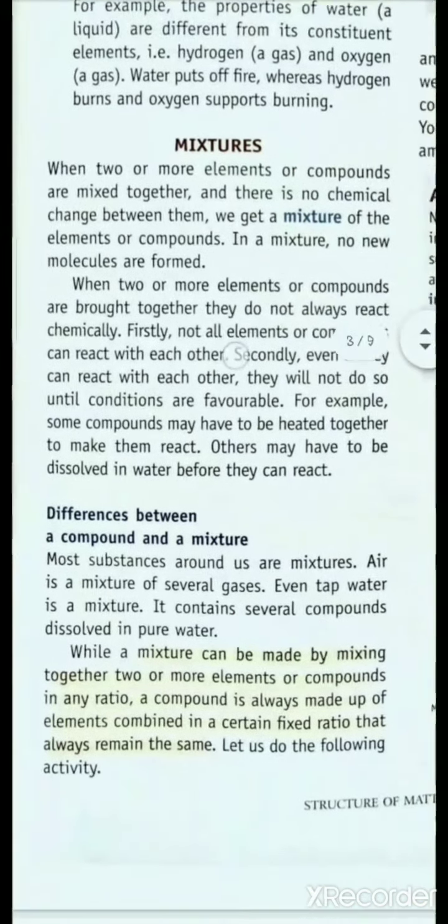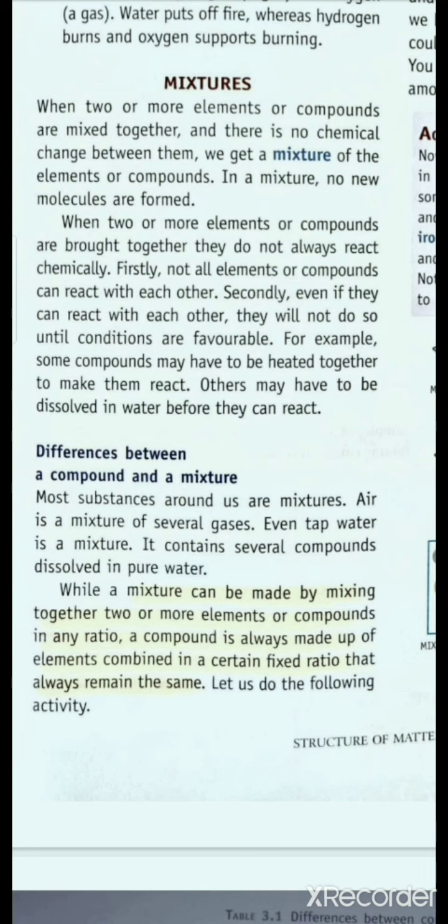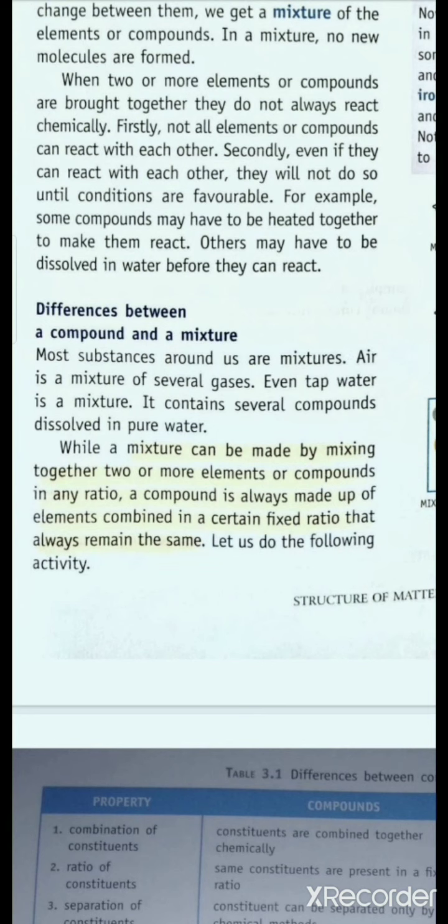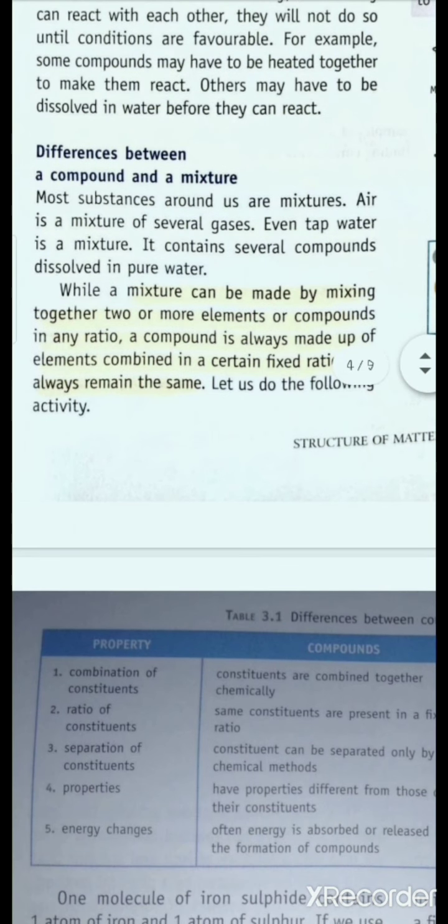Now next, mixtures. It is not always that elements combine to form compounds. Sometimes elements and compounds combine to form mixtures. It's not necessary that every time substances react, they form compounds only. We can also get mixtures. So what is a mixture? When two or more elements or compounds are brought together, they do not always react chemically. Sometimes they can be combined without a chemical reaction, and that product is called a mixture.